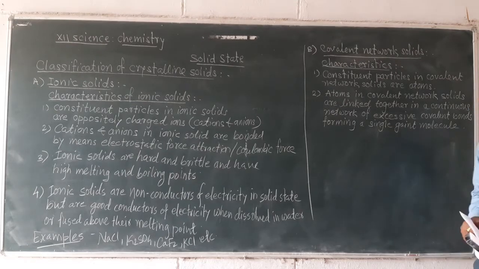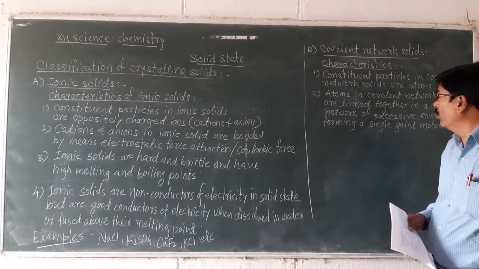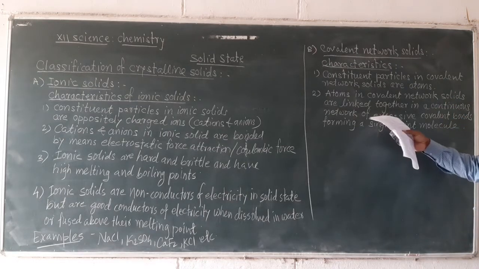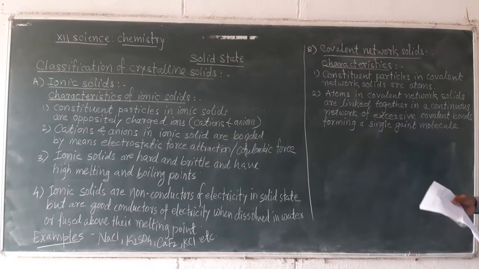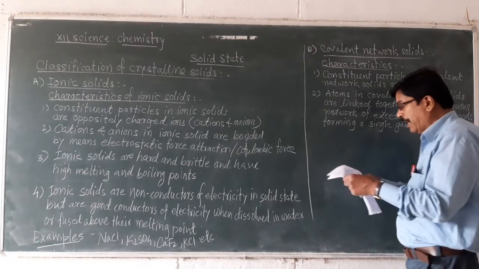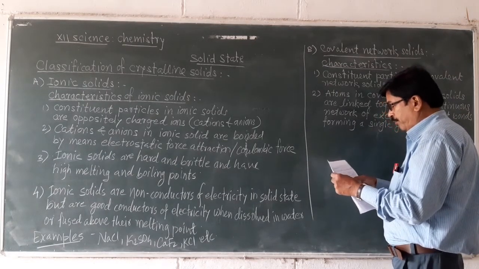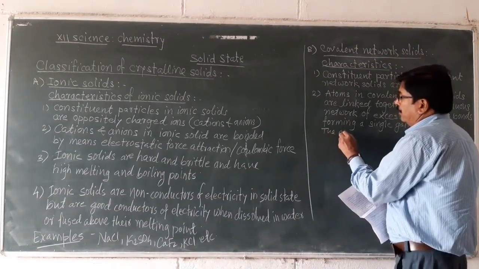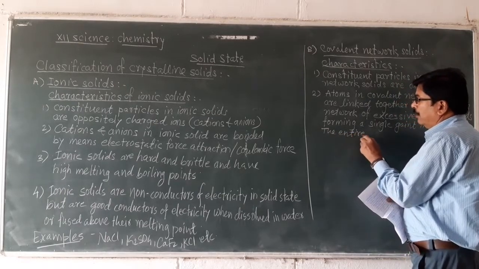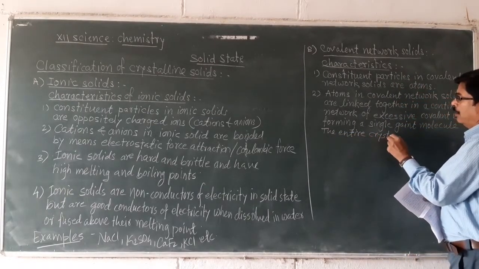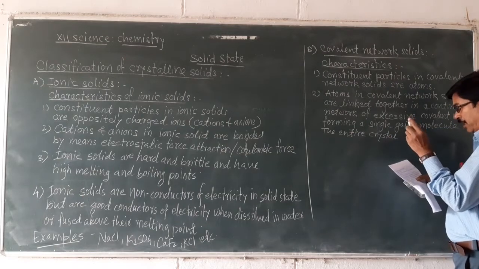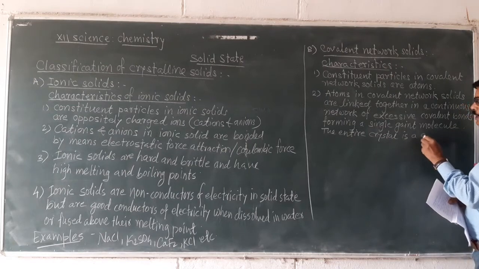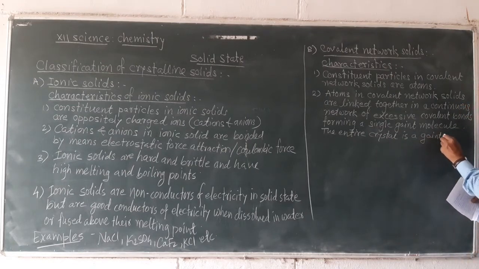Atoms in the covalent network solids are linked or joined together in a continuous network of covalent bonds forming a single giant molecule, and the entire crystal of a network solid is a giant molecule.